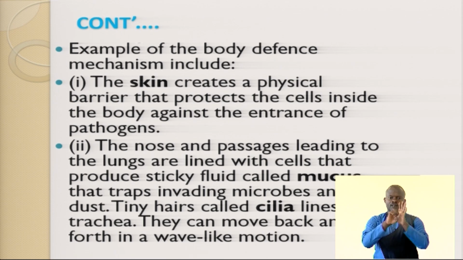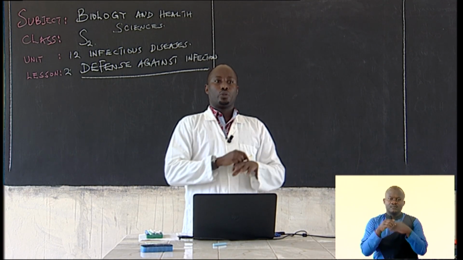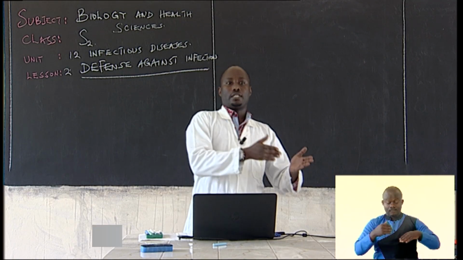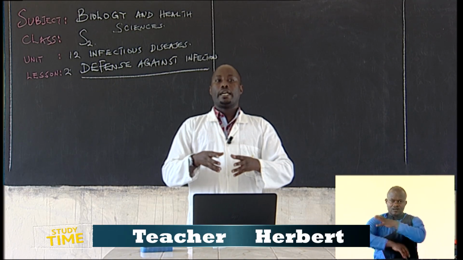Examples of the body defense mechanism include, as I mentioned, number one, the skin. What does skin do? When you are bathing, the water does not enter into our body, because the skin acts as a barrier, not allowing water to enter. Some microorganisms can be on the skin, but they don't penetrate into it. So the skin creates a physical barrier that protects the cells inside the body against the entrance of pathogens.